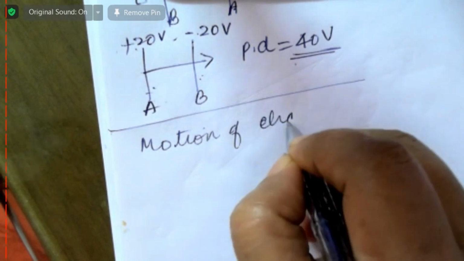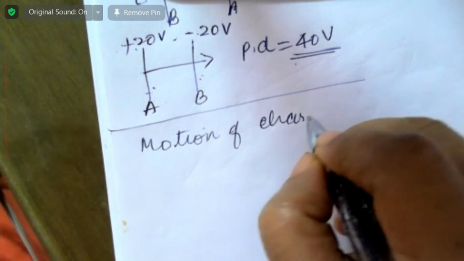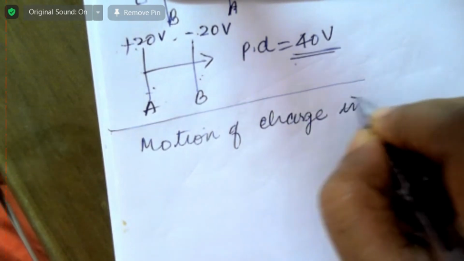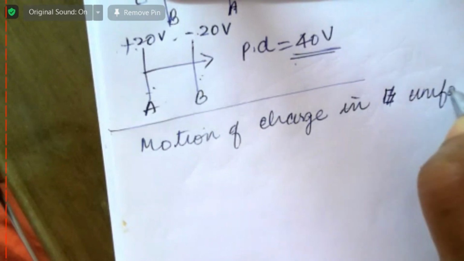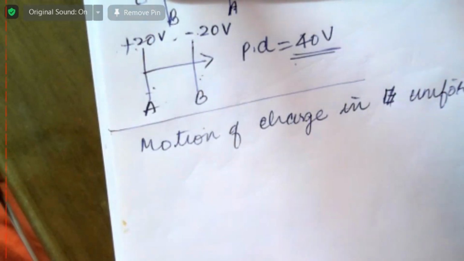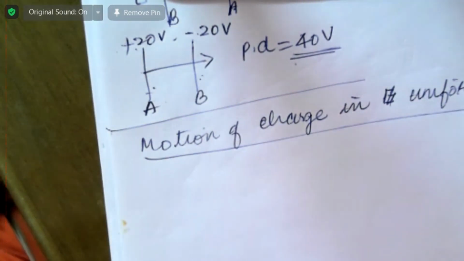I'm just writing for positive, and for negative it is the opposite. Motion of a charge in a uniform electric field. And the energy conversion between the points, this also we are going to see.